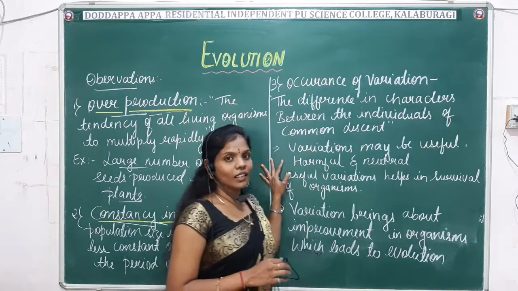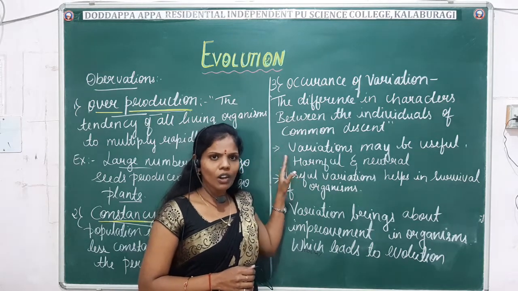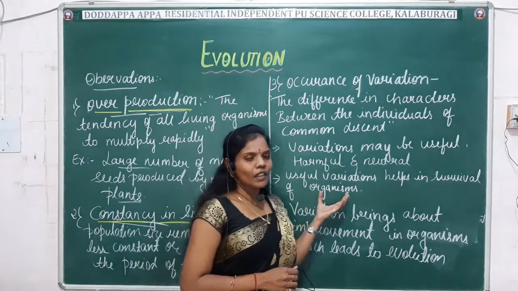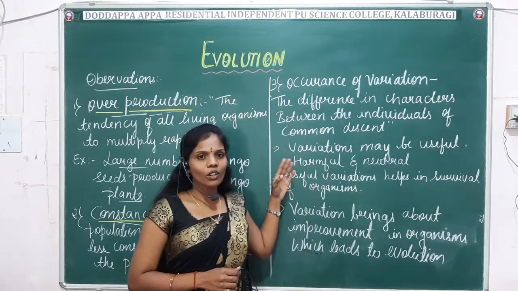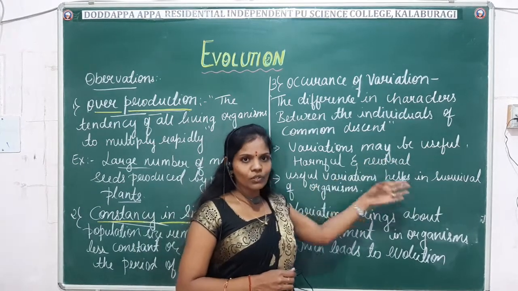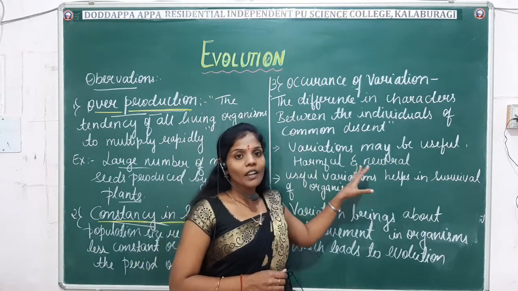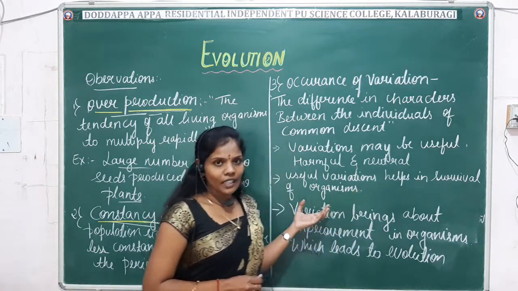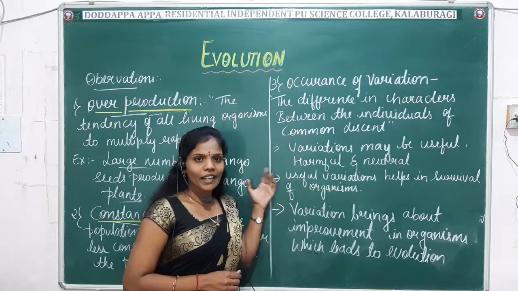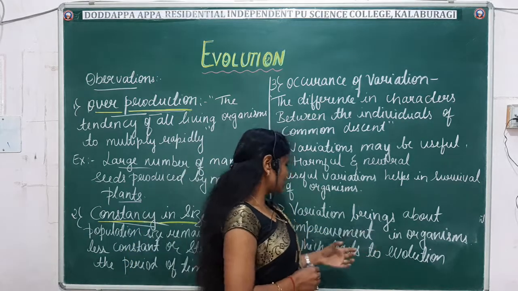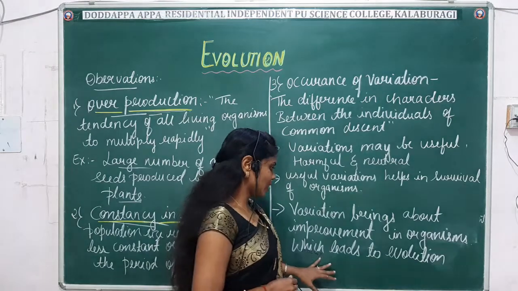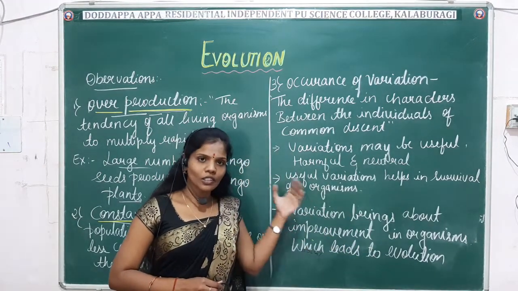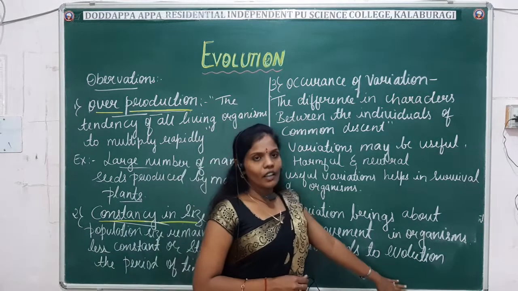Then the variation may be useful, harmful, or neutral. Useful variations help in the survival of the organism. So in variation we have different varieties: it may be useful, harmful, or neutral. Another important characteristic of variation is that it brings about improvement in the organisms, which leads to evolution. Variation has also contributed much to evolution, right?